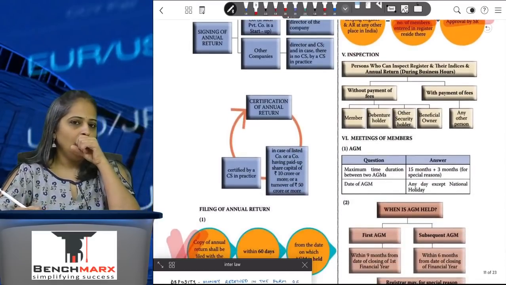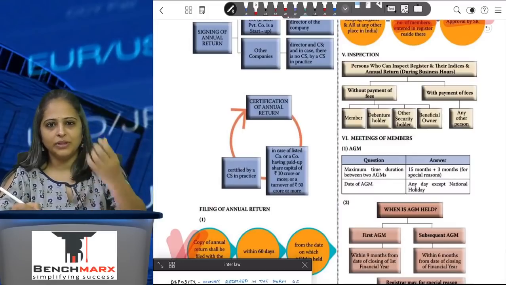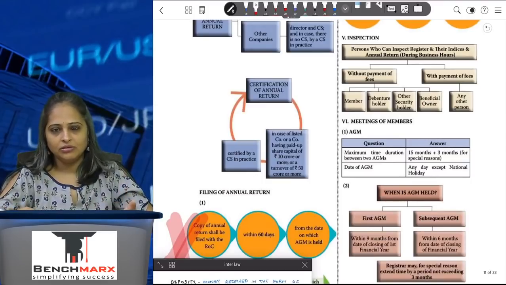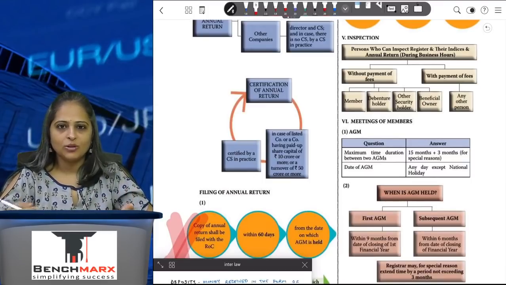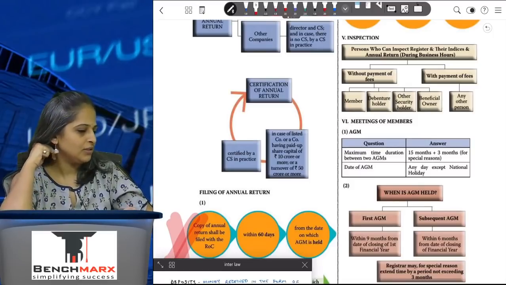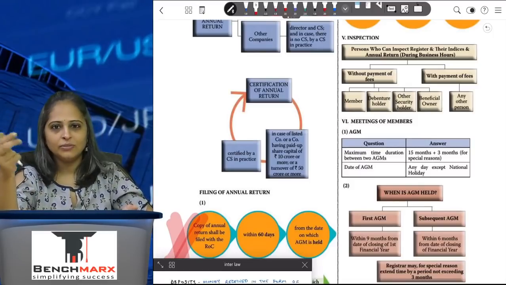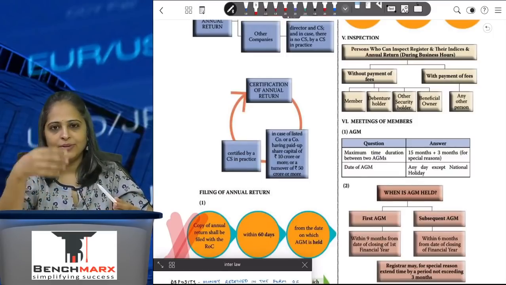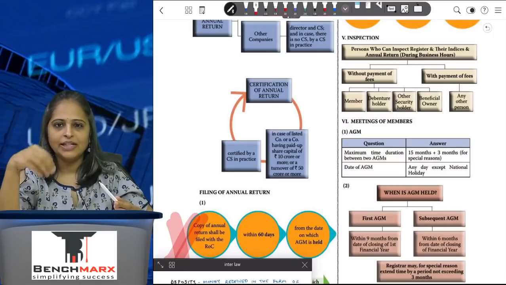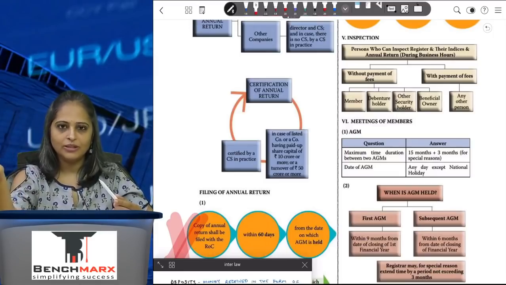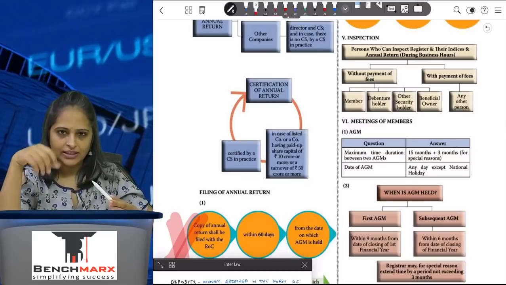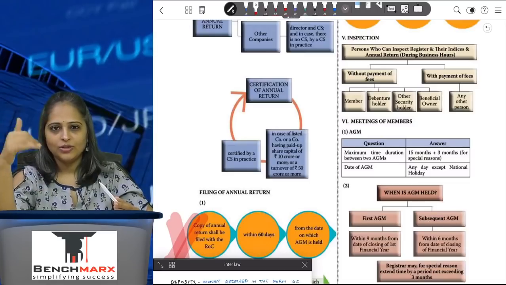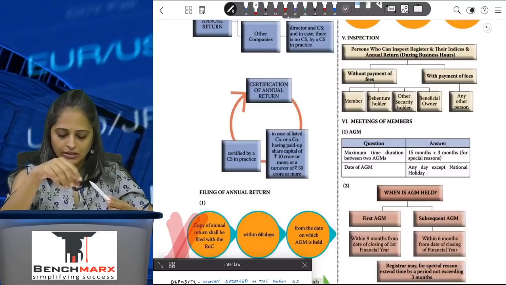Inspection. Now the members, the debenture holders can inspect the registers or the documents of the company, the annual return of the company, the register of members. Everything can be inspected, minutes of the meeting, everything, by the members, the debenture holders or any other general public at large on the payment of certain fees. And once you make the fees payment, the company has to make available the data. This clause is not really applicable now because it's all available online. You just have to pay fees and you can view it immediately.